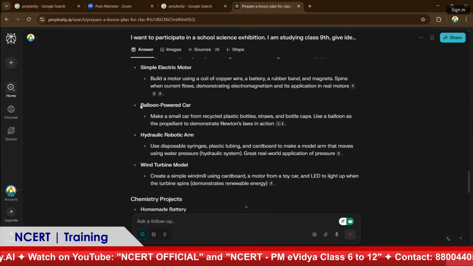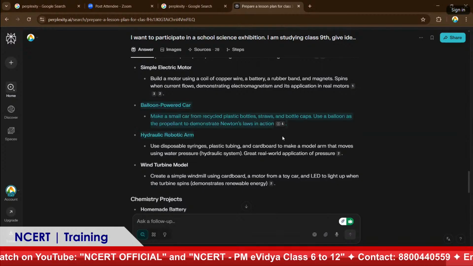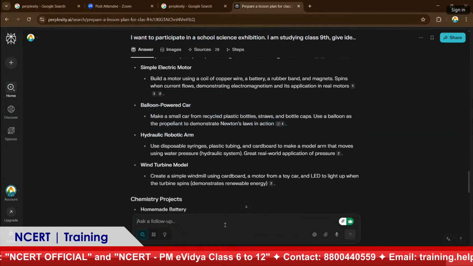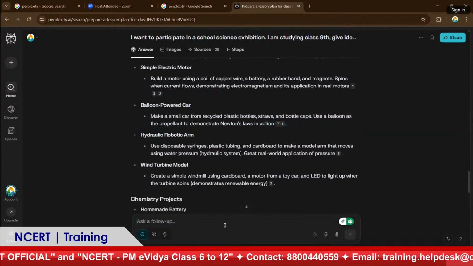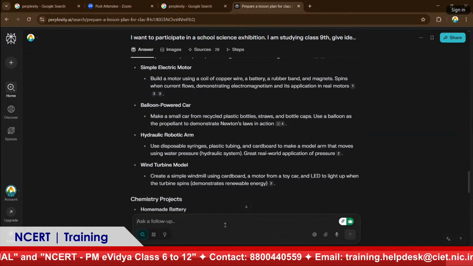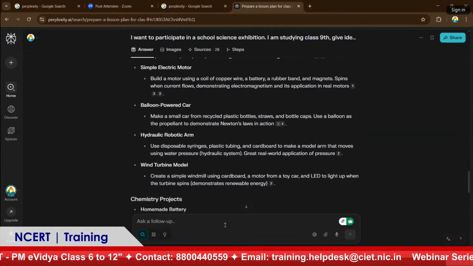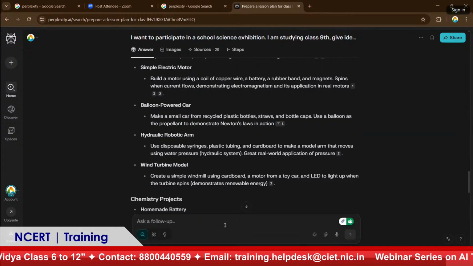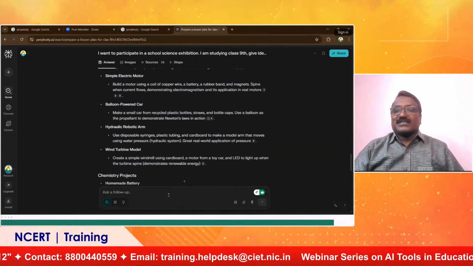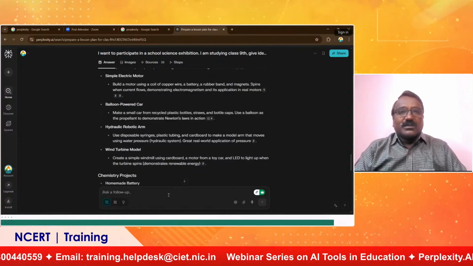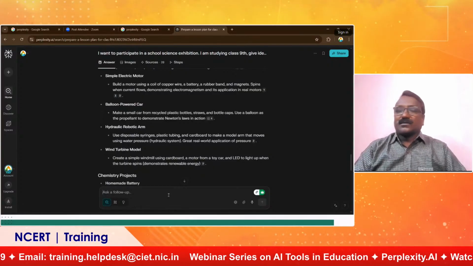So if you want to use this one, just copy it and type it here, then ask it to explain. Then it will give you a detailed explanation of how to make it. It will also tell you where to purchase. So just prompt that I'm in Visakhapatnam or wherever you are. Just tell it what are the things that I can do with this. So this is for students and even teachers.